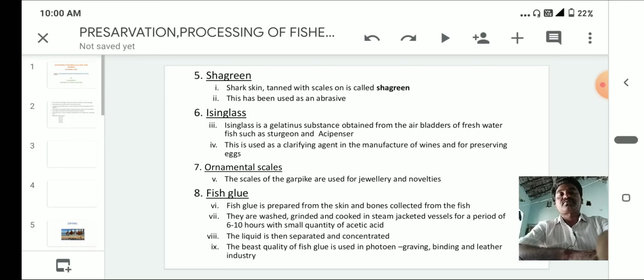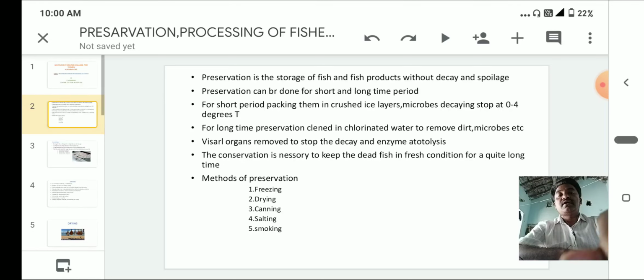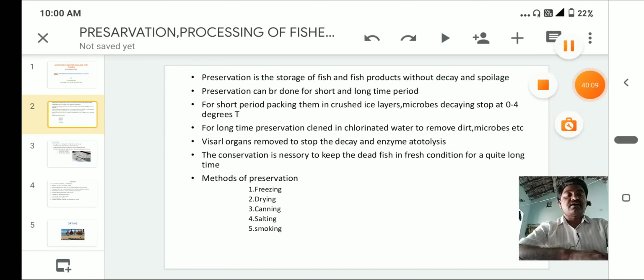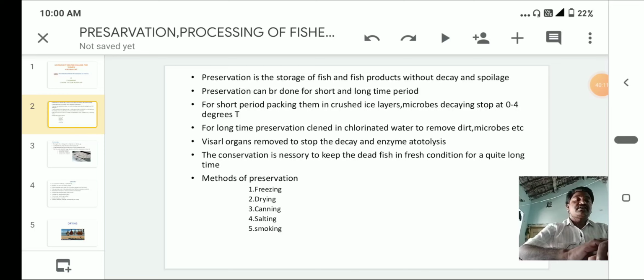And so today we have to study fish preservation methods and the process of preservation. So first of all, once again we have to conclude these preservative methods.